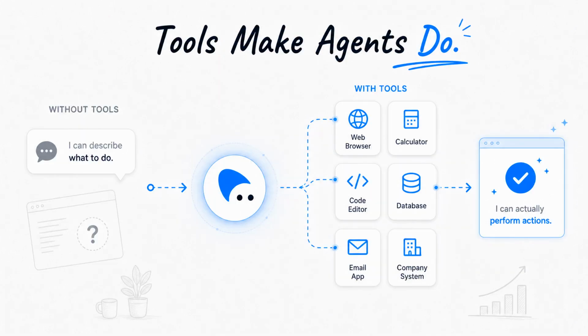Tools are what make an agent useful beyond conversation. A tool might be a web browser, a calculator, a code editor, a database, an email app, or a company system. Without tools, the agent can describe actions. With tools, it may actually perform them.